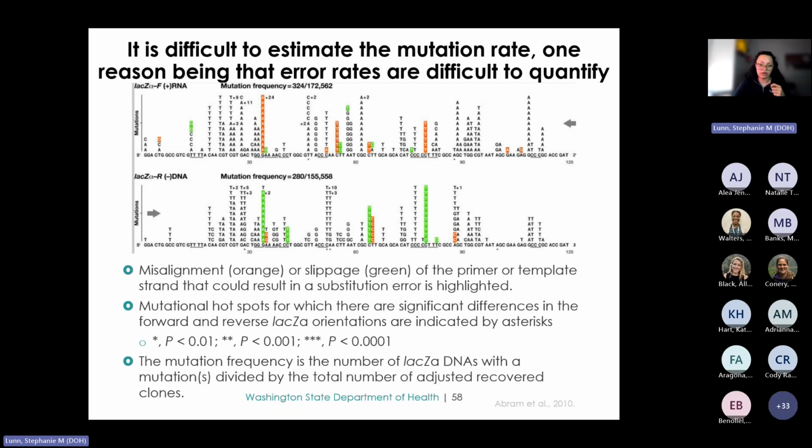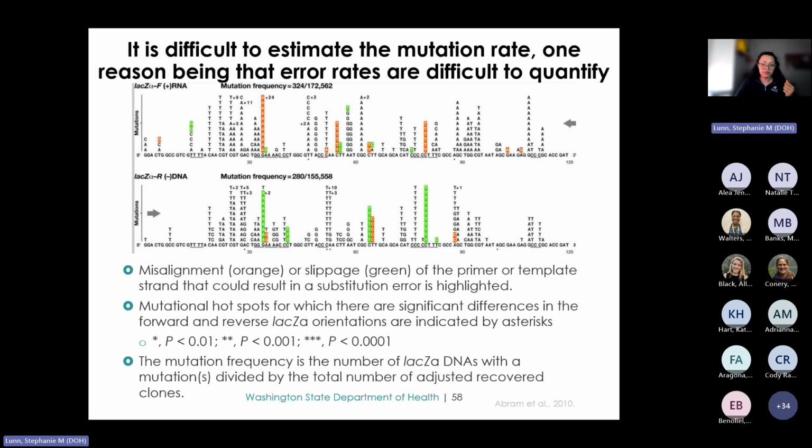And then furthermore, experiments conducted in vitro revealed that the error rates of HIV-1 reverse transcriptase are extremely high and variable. And these errors can be attributed to several factors, such as alignment issues highlighted in orange, or primer strand slippage, highlighted here in the green. Misalignment usually occurs when the primer or the template strand is out of position. Really, they're not lining up. And this can result in improper base pairing.